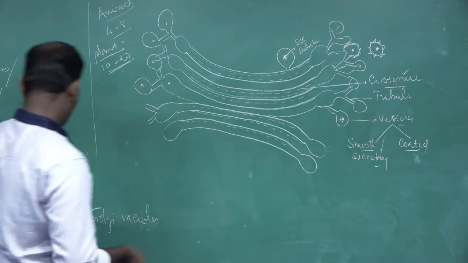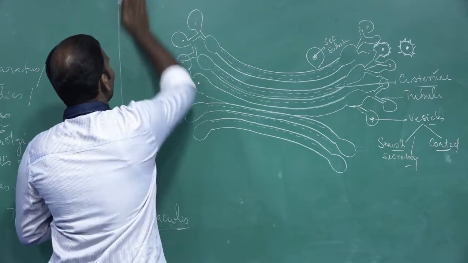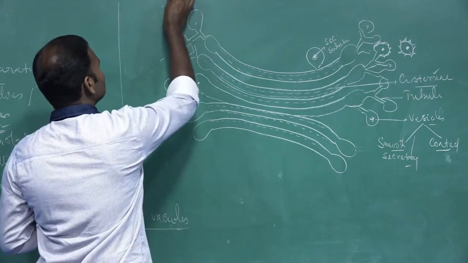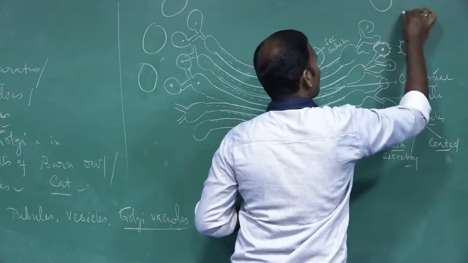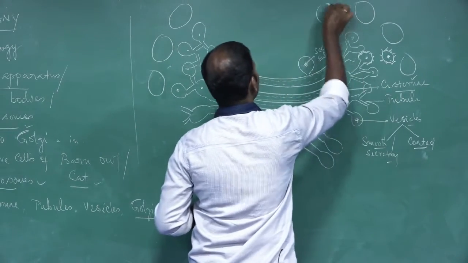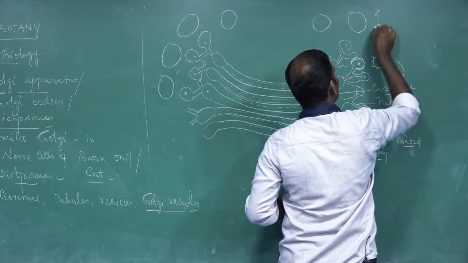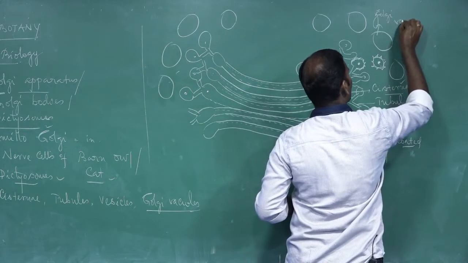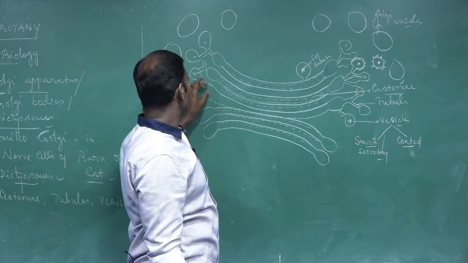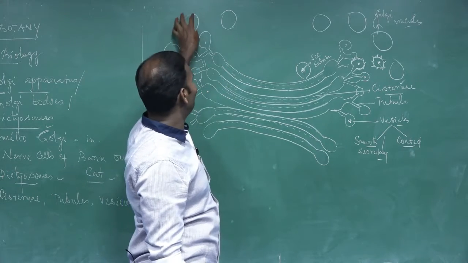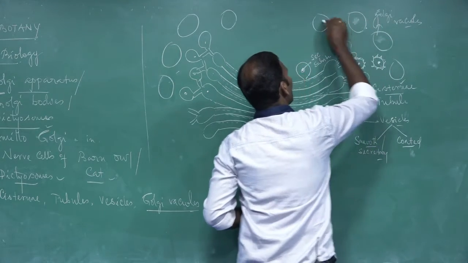In addition to that, the fourth one is the Golgi vacuole. The Golgi vacuoles are extensions of vesicles. Generally they are larger in size. These are called Golgi vacuoles. So what is a Golgi vacuole? These are extensions of cisternae. They are generally large in size and completely filled with granular substance.